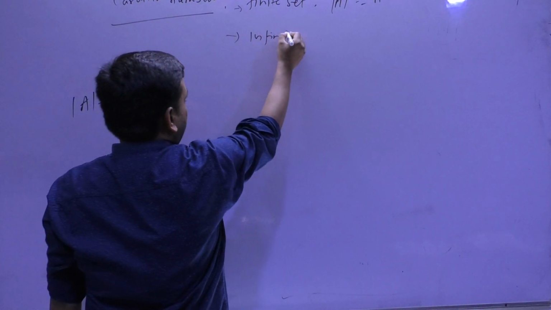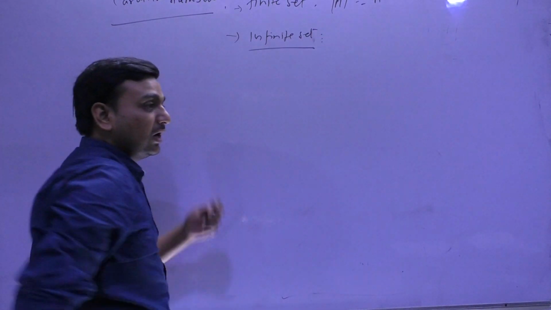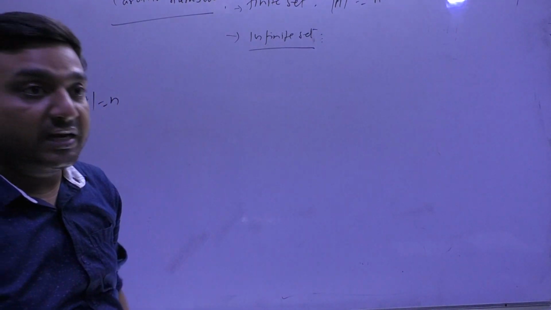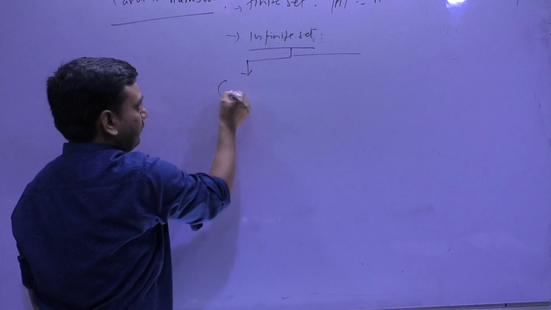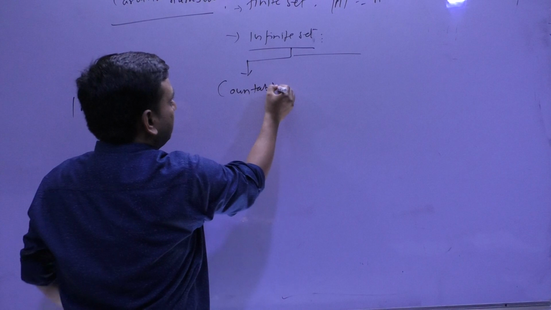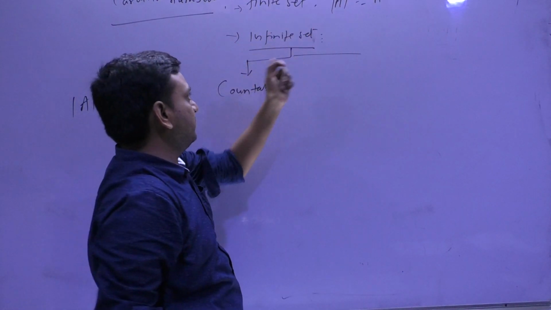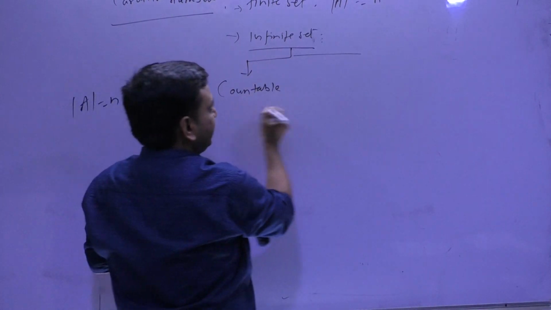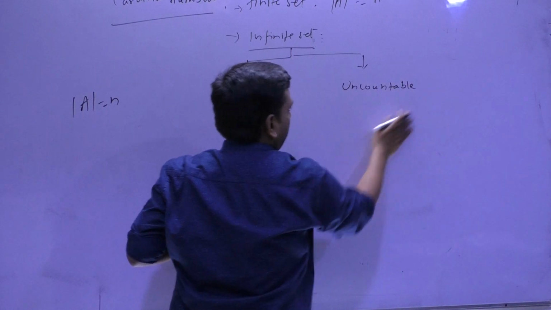If A is an infinite set, then how do we represent the cardinality? Here we have two things. First, finite sets are always countable, so no issues there. In the case of an infinite set, it may be countable and it may be uncountable.